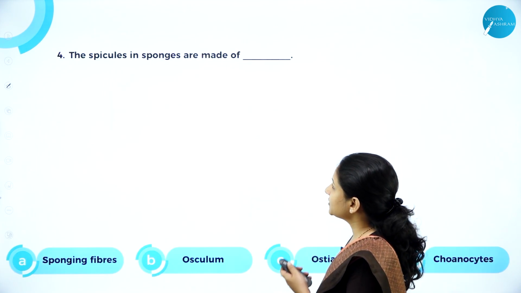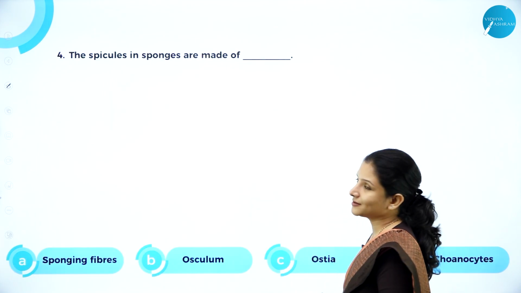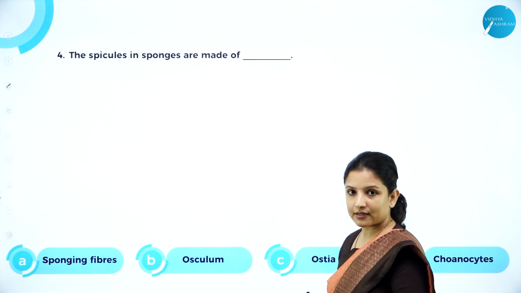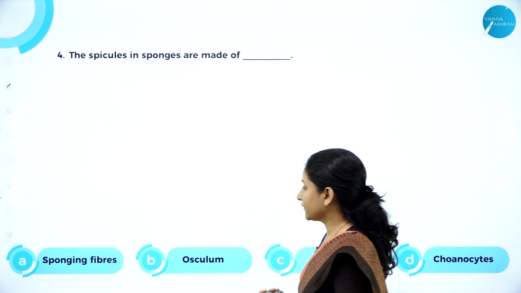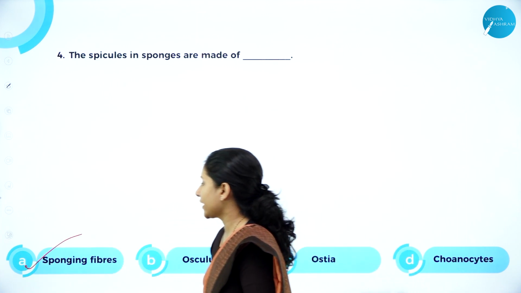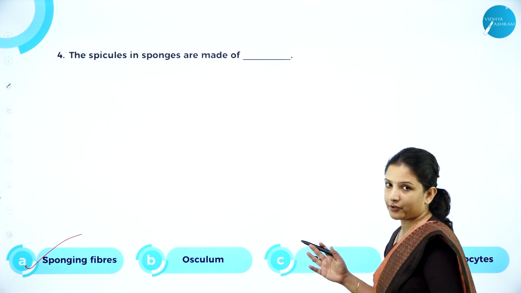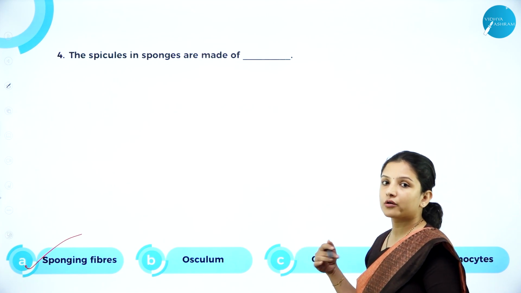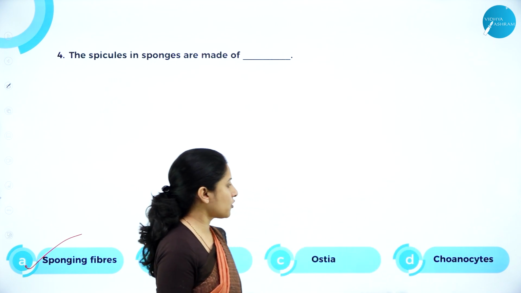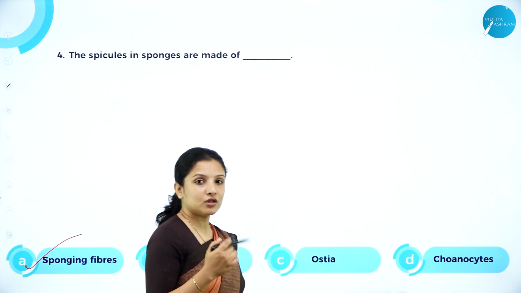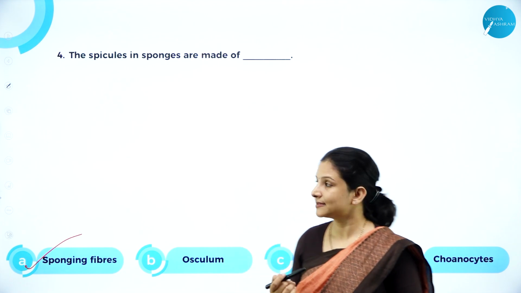Next one, the spicules in sponges are made of. What is it made up of? Spicules are nothing but the skeleton of sponges. What is it exactly made up of? So it is made up of spongin fibers, not osculum, again, because osculum is the opening through which the water goes out of the sponge. Ostia is the minute pores that are present in the sponge. Choanocytes are nothing but the collar cells that are present in the water canal system.